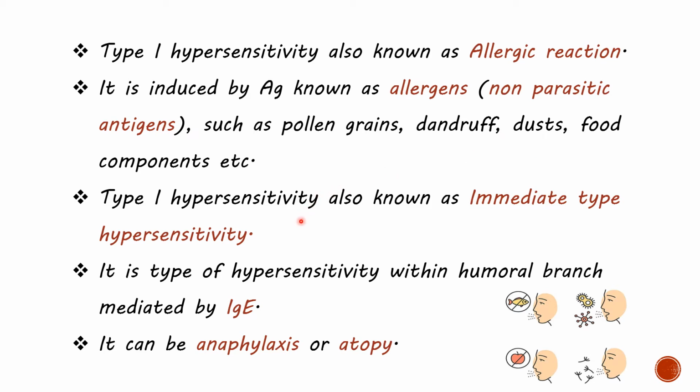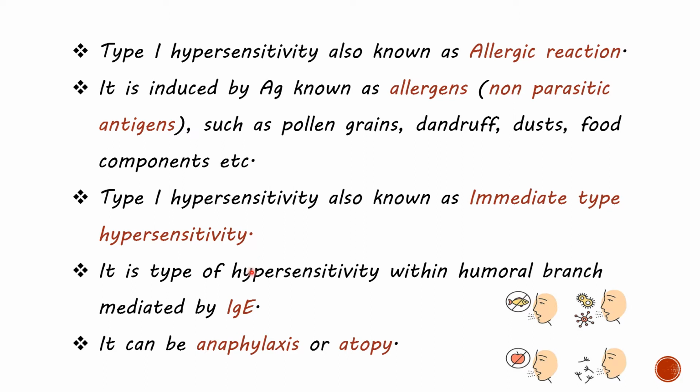Type 1 hypersensitivity is also known as immediate type hypersensitivity, because the reaction will appear within minutes after antigen exposure. That's why it is known as immediate type hypersensitivity. It is very important, please remember.